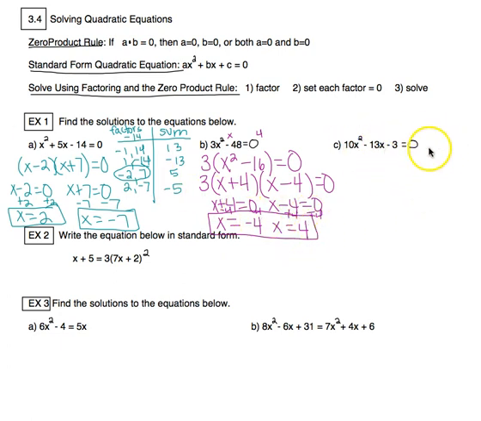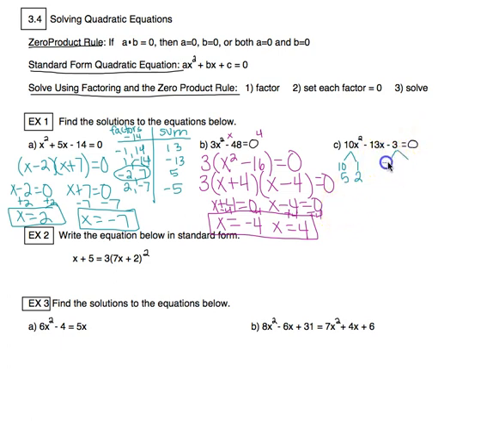All right, now let's look at C. First I look for a GCF. No x on this one, and 10 and 3 don't have any common factors other than 1. So I know that this is not GCF. Then I look for special products. It's a trinomial, but this guy is not a perfect square and it's a minus. So not special products. I cannot chart factor like I did in A because it's not a plain x squared. Because there's a number, it's an ax squared, I'm going to have to do the guess and check method. So factors of 10 are 10 and 1, 5 and 2.